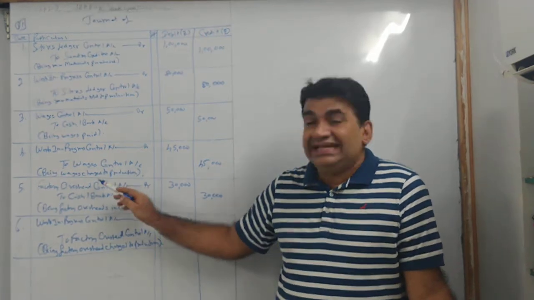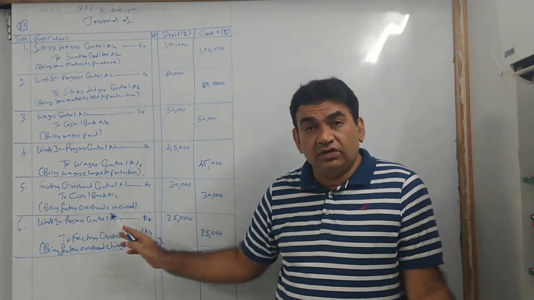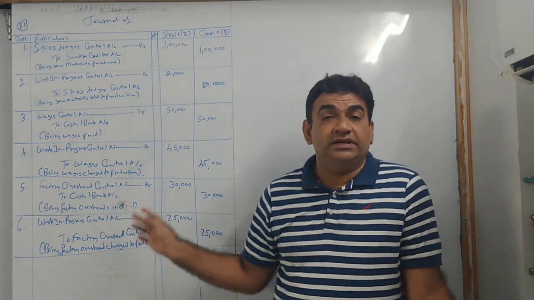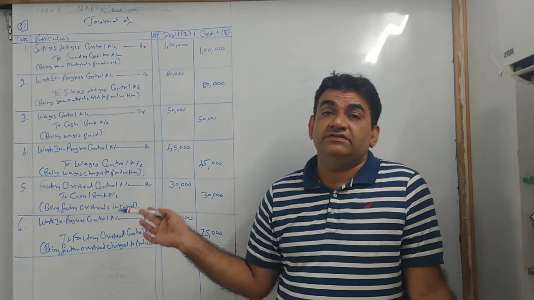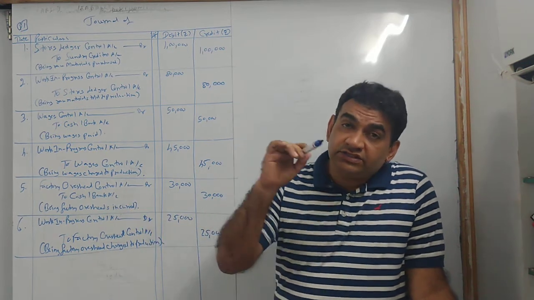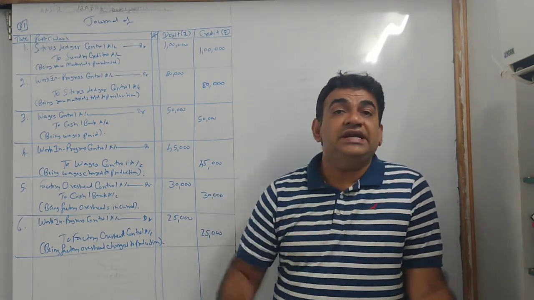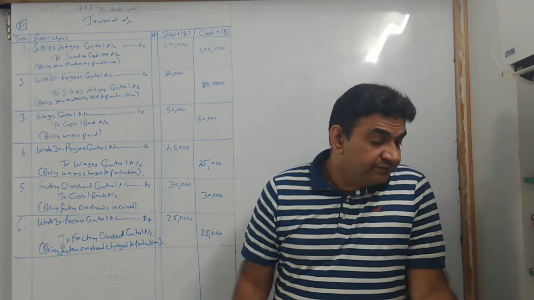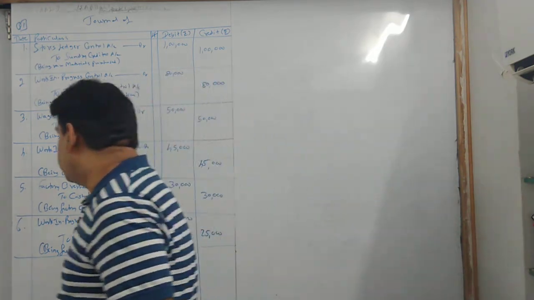Okay? So while incurring, I debit factory overhead control. When I charge it, I will credit it and I will put it in WIP. So part of the factory overheads which has already been incurred is being charged to your production department. Clear with this? Okay.